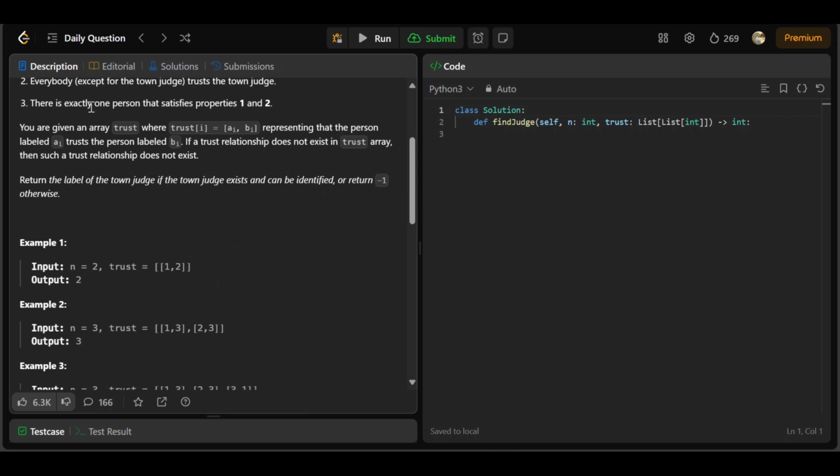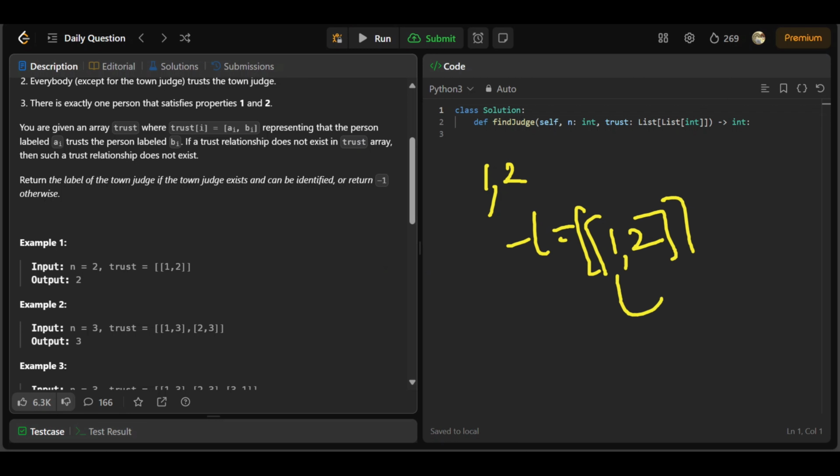Let's take a simple example given here, that is n equals 2. So we have people 1 and 2, and the trust equals [[1, 2]]. That means 1 trusts 2, but 2 does not trust 1.